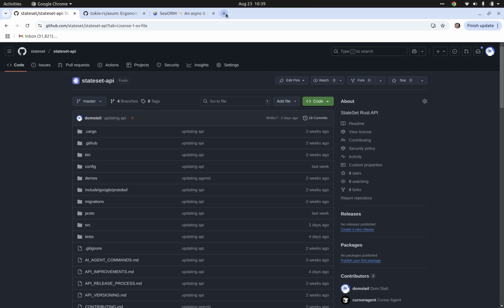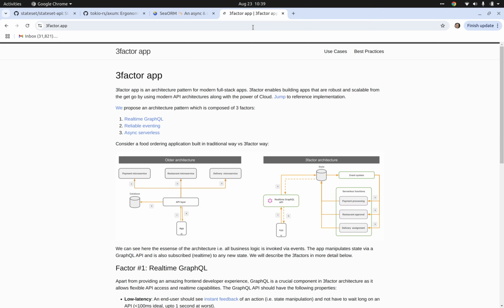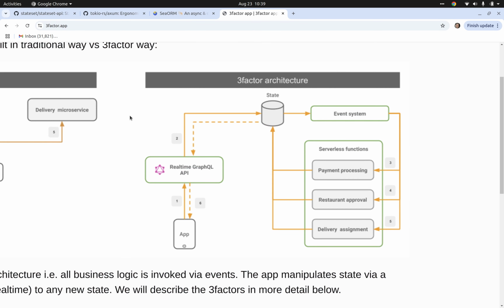Our original architecture was primarily built on this three-factor app technology, where we have our StateSet web app, we have a GraphQL engine, we use Hasura, and then we have our backend database.